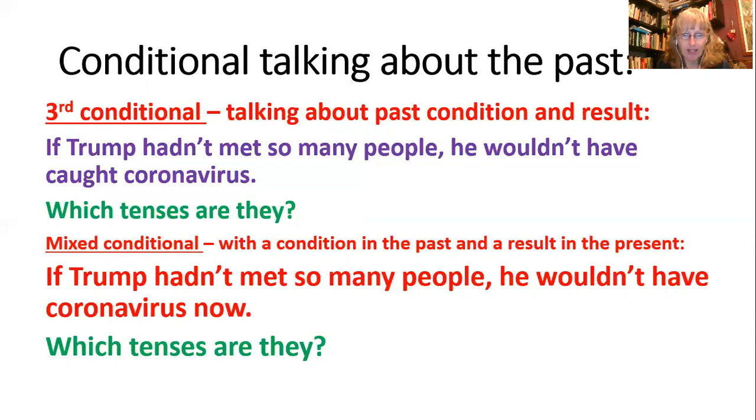And then there's the mixed conditional. The condition, the if part, is in the past. And the second half, the result, is in the present. So the example sentence is, if Trump hadn't met so many people, he wouldn't have coronavirus now. Which tenses are these? Have a look and check your sentences. We'll have a look at them all in class.